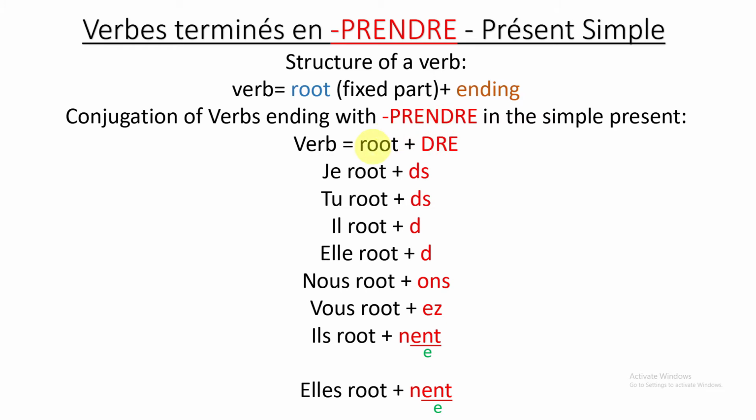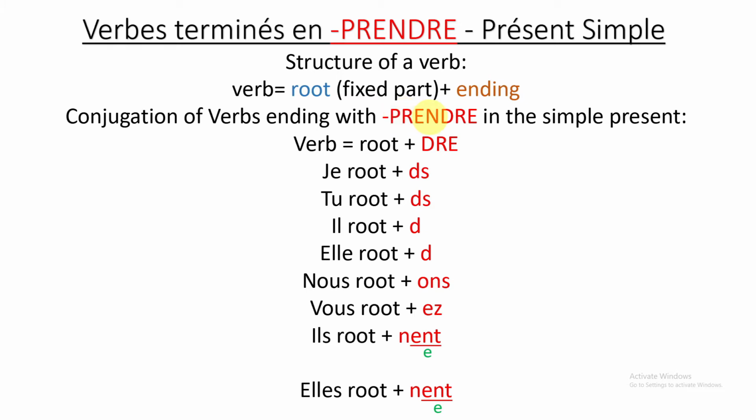Now, to conjugate that verb for present tense, we are not going to remove the PRENDRE. No, we are just removing DRE, to obtain the root of the present for any verb belonging to the group of verbs ending with PRENDRE. PRENDRE is just the common ending.